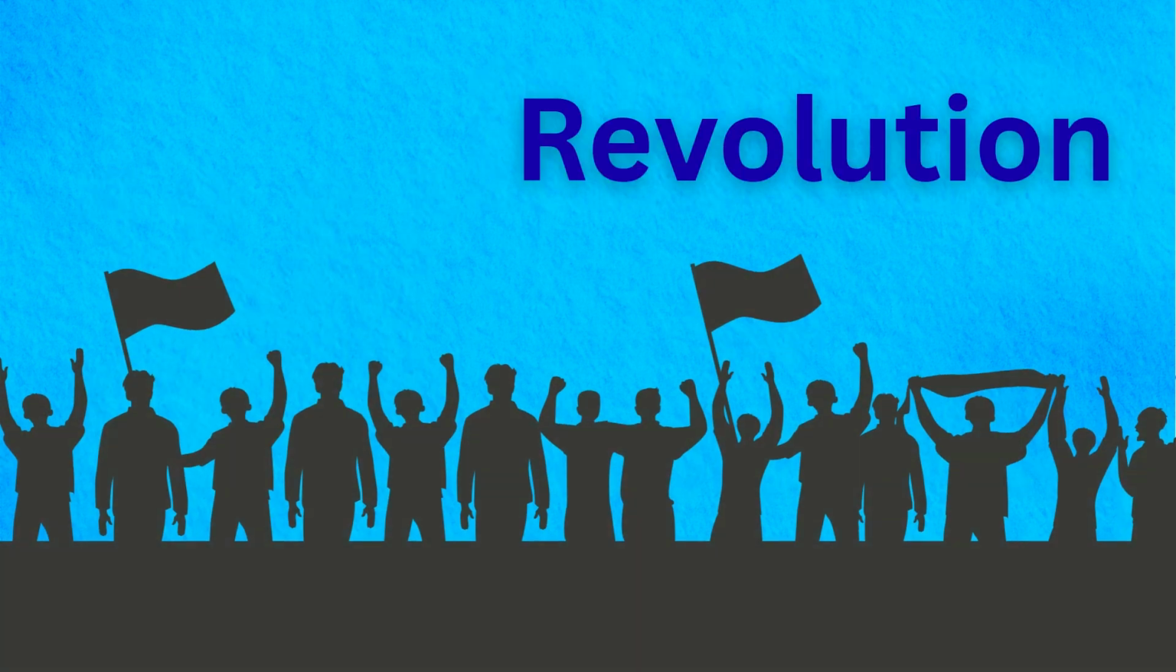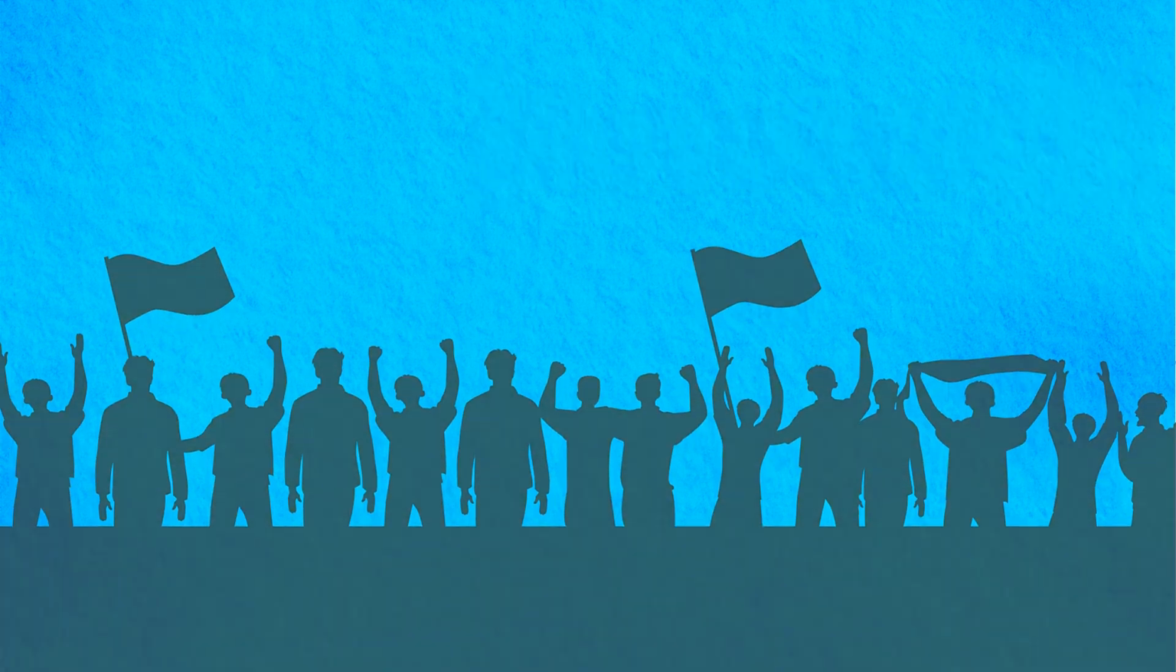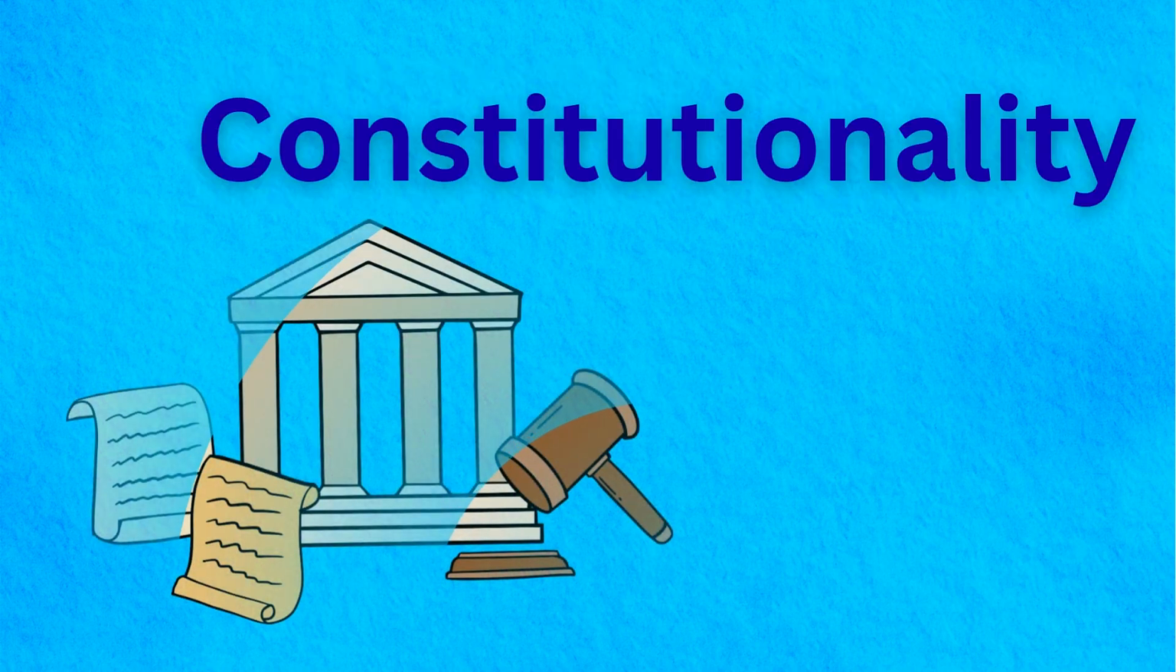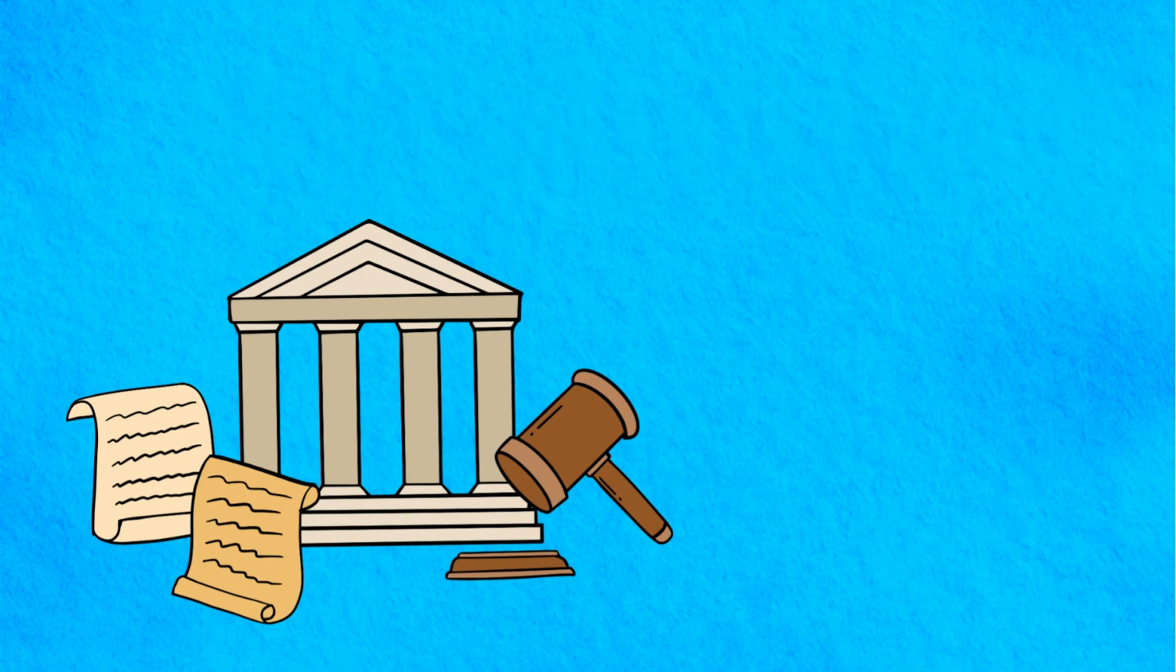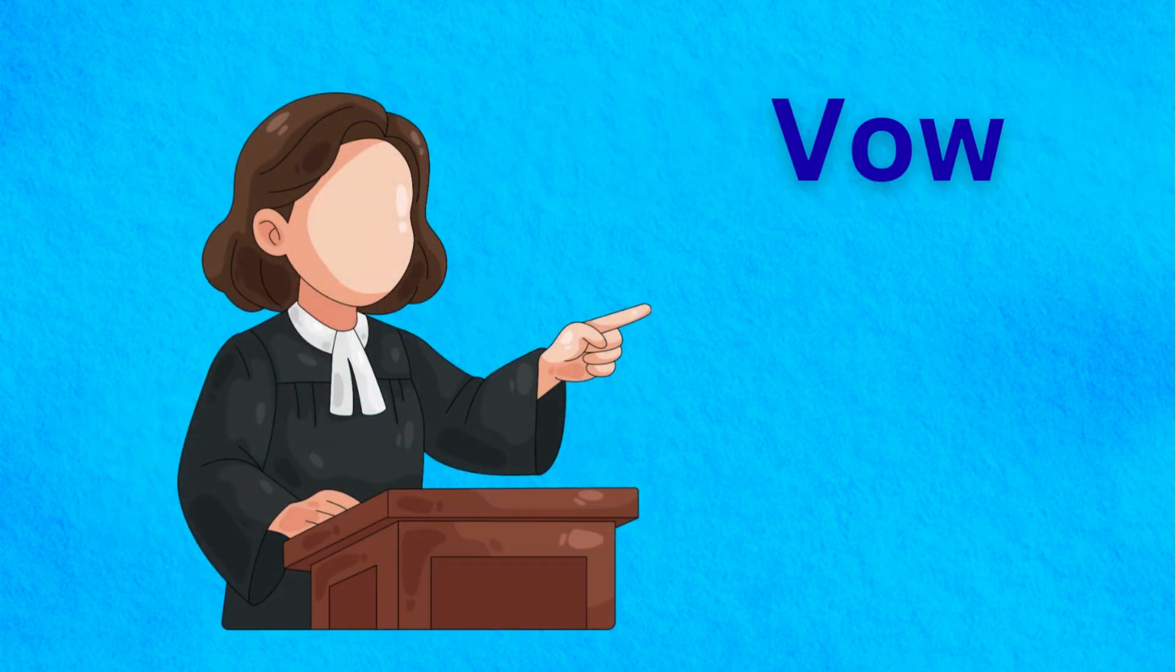Revolution. Revolution changes political systems when people demand major transformation. Constitutionality. Constitutionality checks whether laws follow the nation's constitution properly. Vow. A vow is a sincere promise made with strong commitment and deep determination.